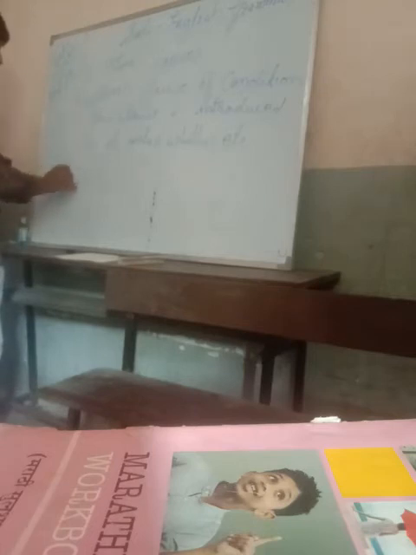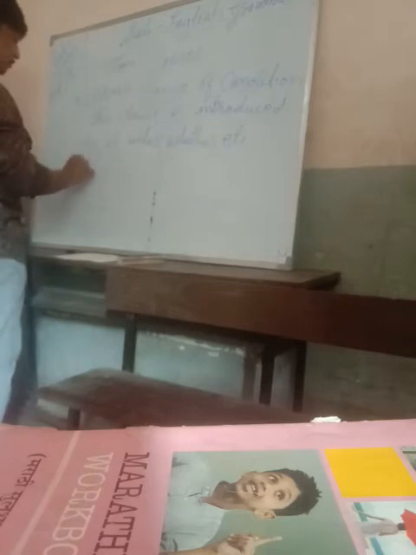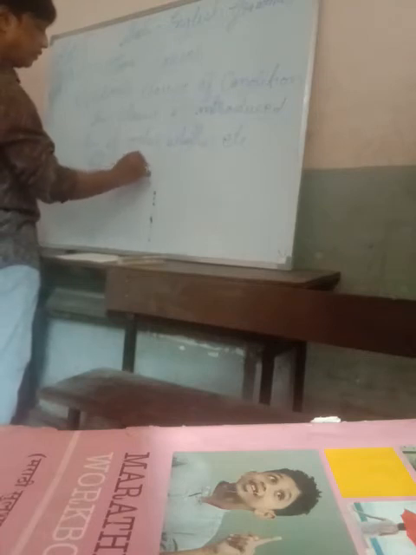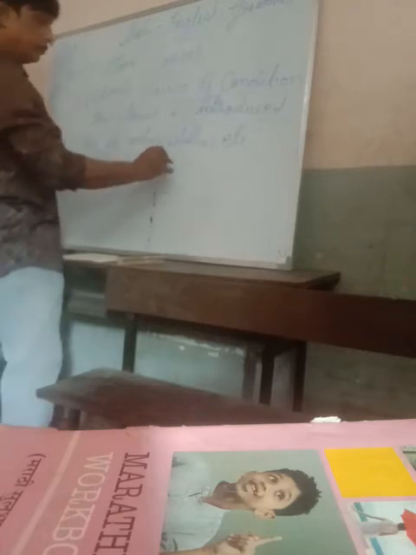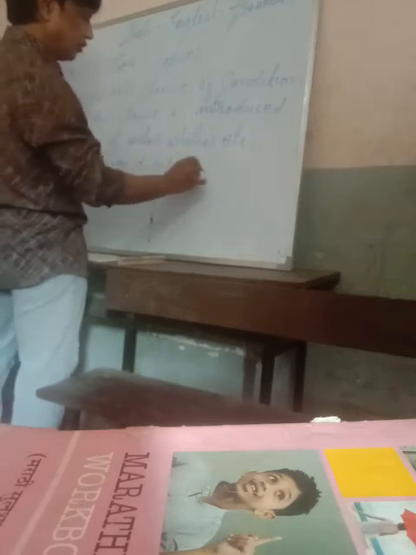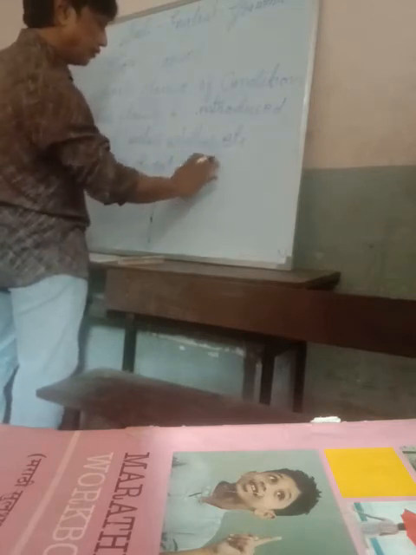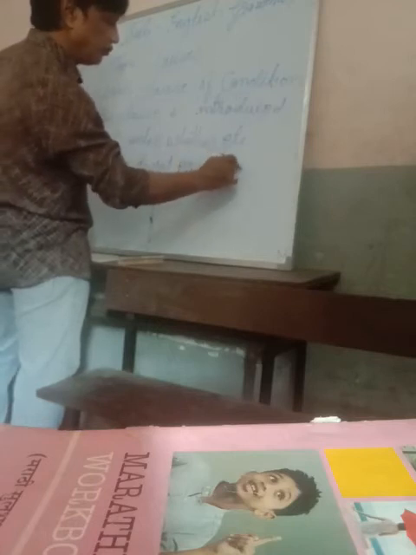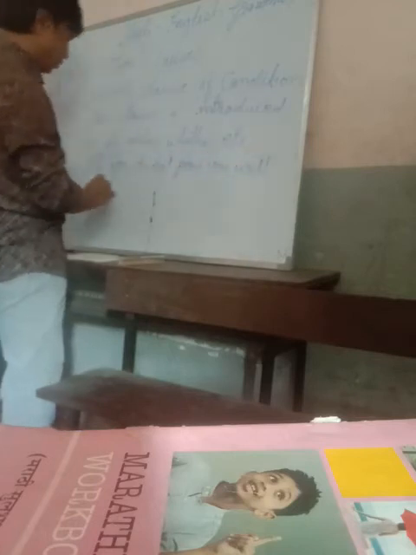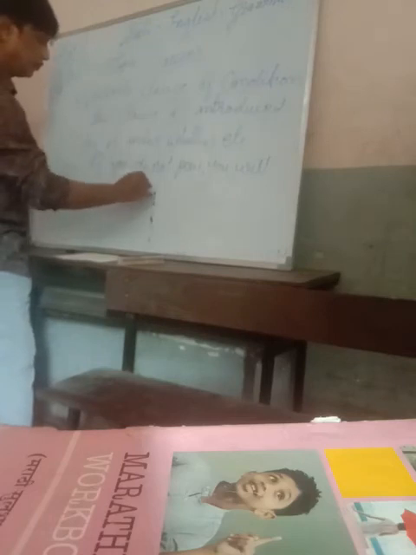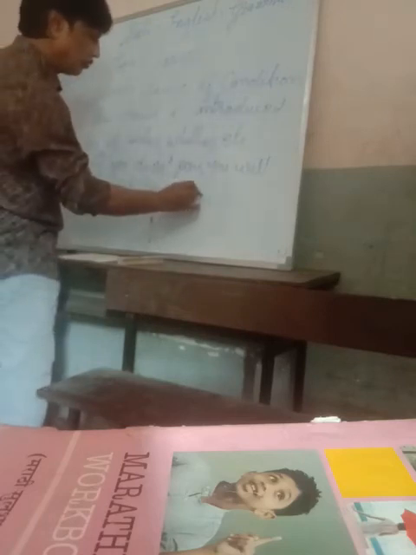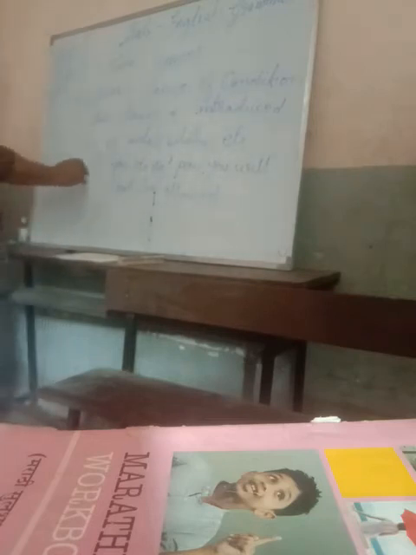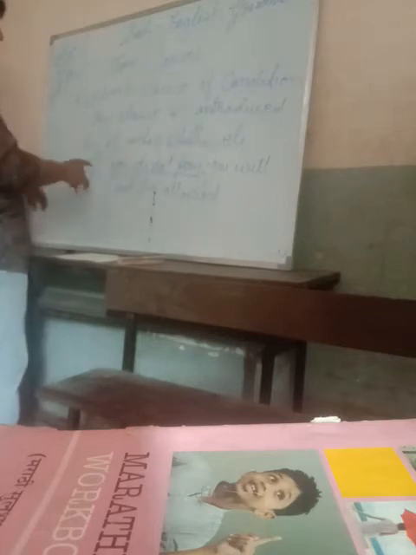Now, for example, I am giving you: if you do not pay, you will not be allowed. Here you can see that now, if you do not pay, this underlined part is a subordinate clause, because it starts with if.